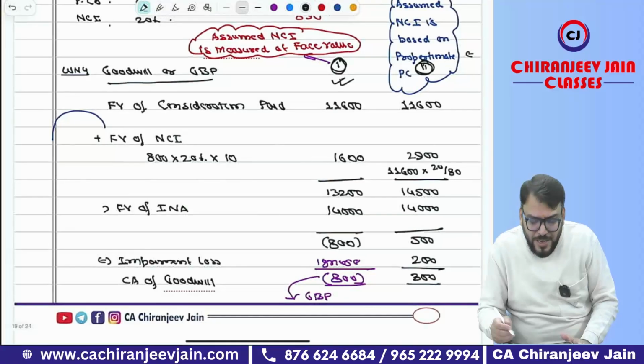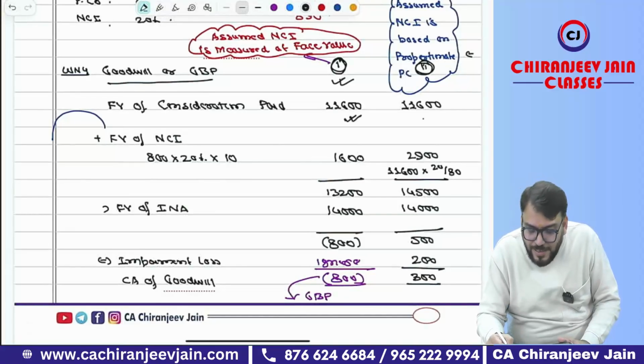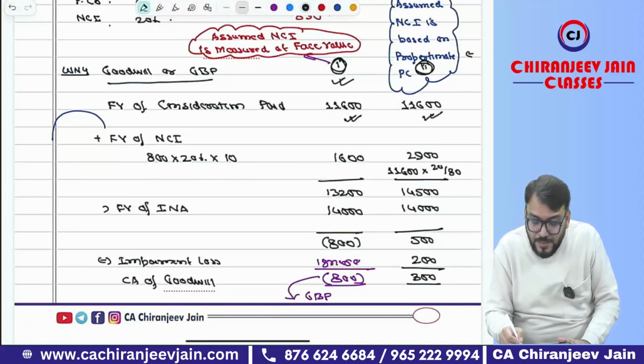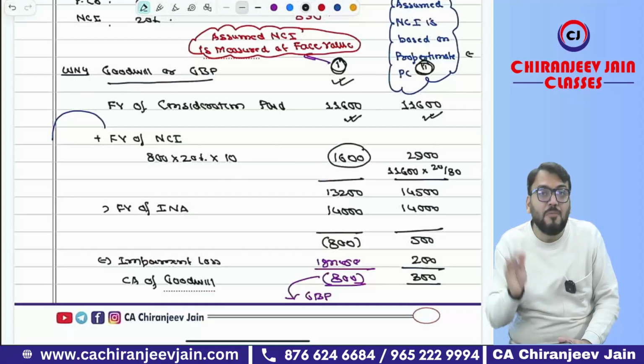So the fair value of consideration paid, we have calculated as 11,600. Coming to NCI as per the point number one assumption.